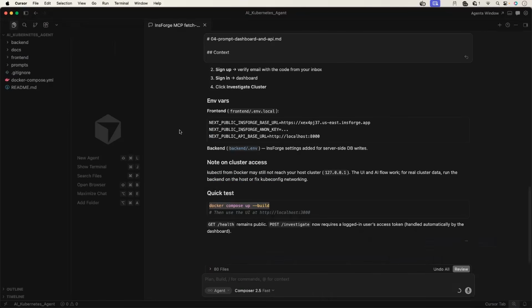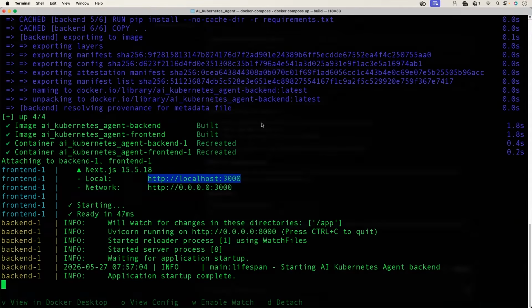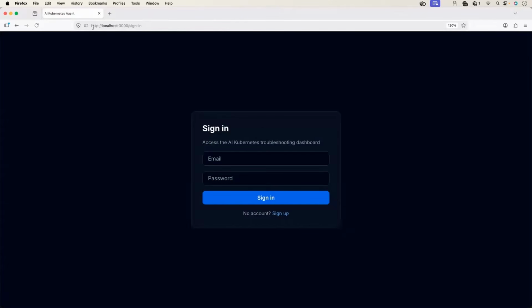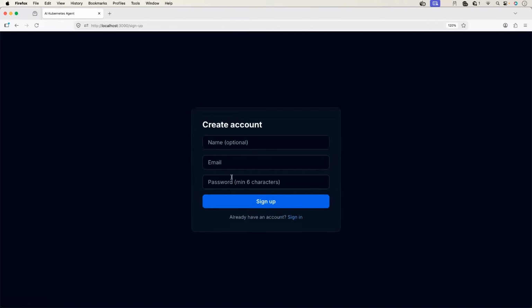Let's go back to localhost 3000. Previously, when we looked at the localhost 3000, we directly saw the option for investigate cluster because the authentication was not set up. Now let's see. On localhost 3000, I see an option for sign in. Cool. I don't have an account. Let me just click on sign up and create an account. I'll use one of my email addresses. Okay. And let me also set up a password real quick. Click on the sign up.